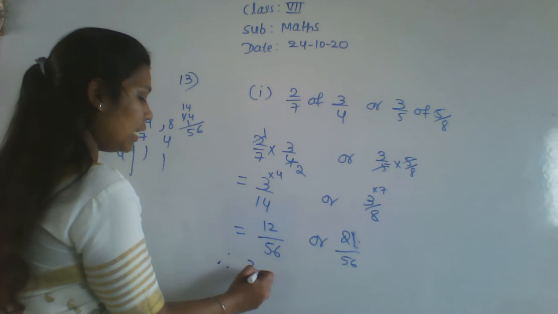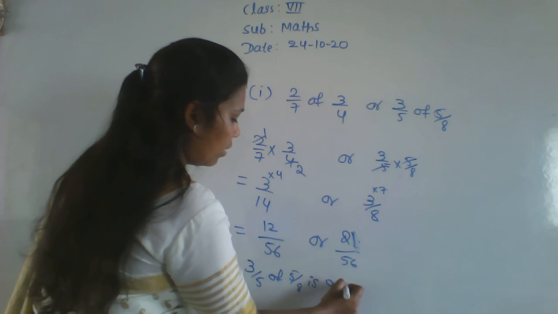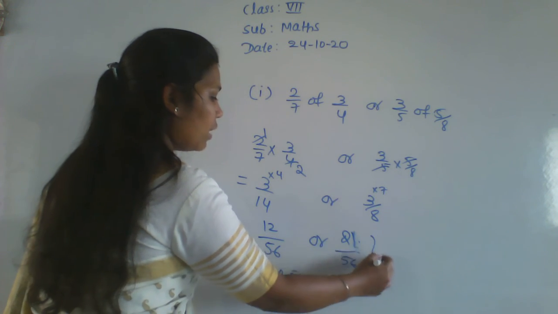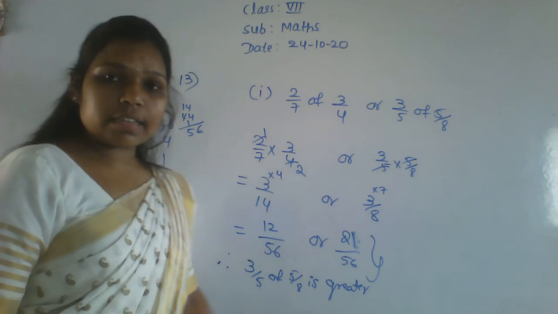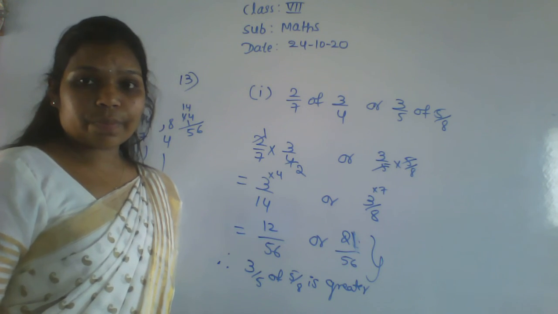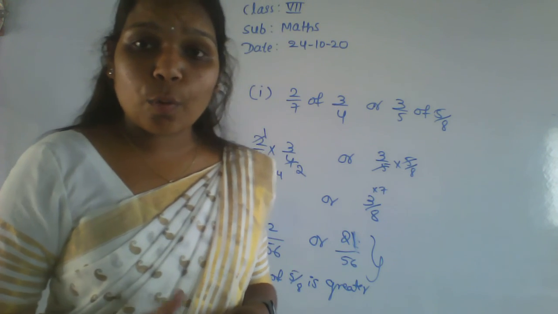Therefore 3 by 5 of 5 by 8 is greater. Okay, so this side we got the greater, that is this one. 3 by 5 of 5 by 8 is the greater value. Getting? So we completed exercise number 2.2.